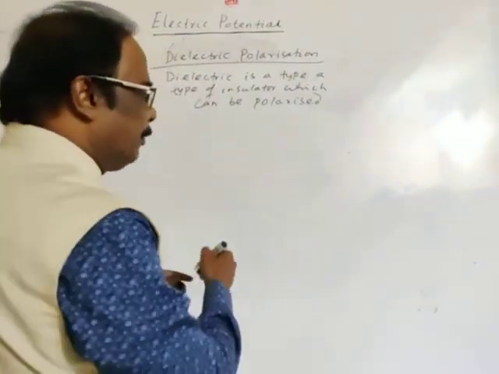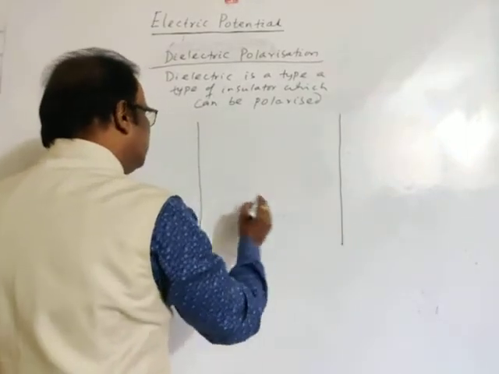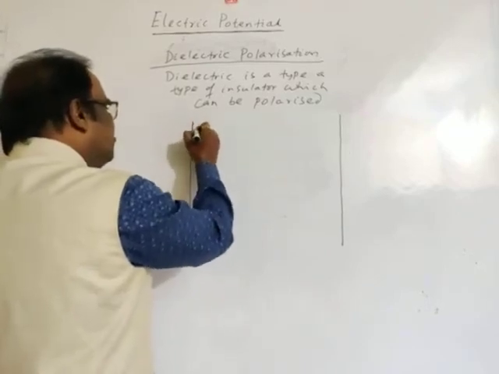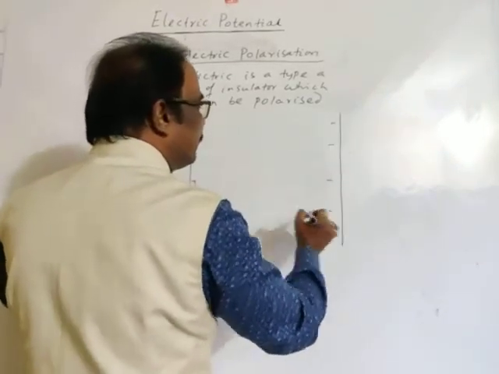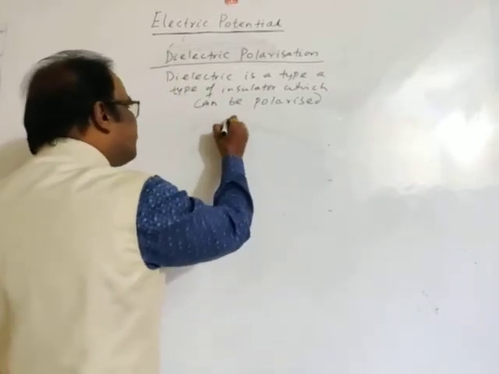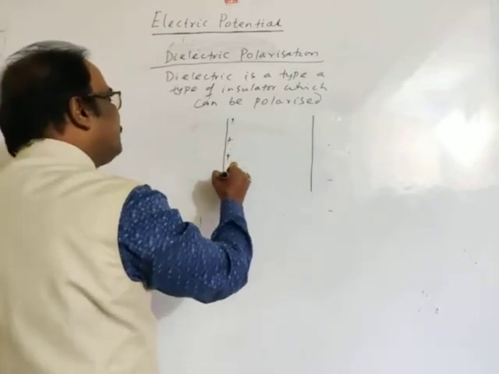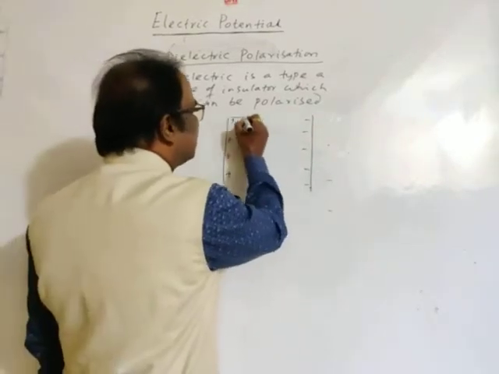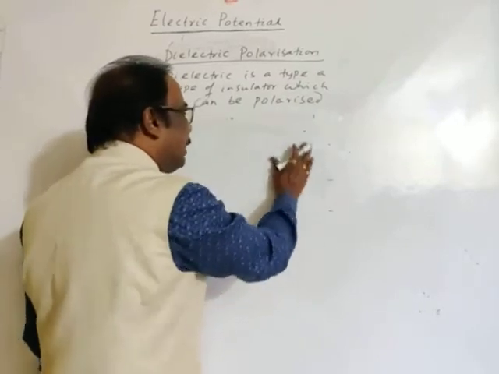Let's see now. Again we may assume this is an electric field produced between two oppositely charged plates. This is positive, this is negative. I'm reducing the space. This is the positively charged plate and this is the negatively charged plate. So obviously an electric field exists in it. Before the electric field is applied,